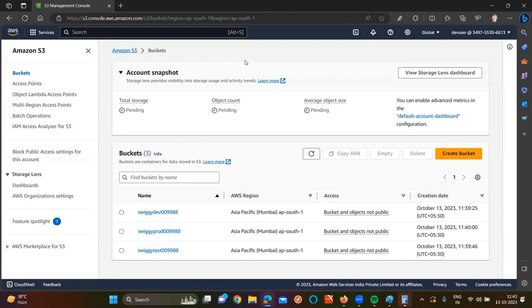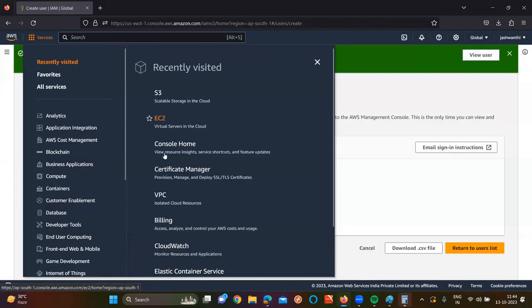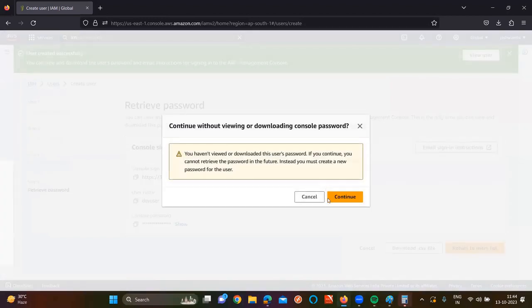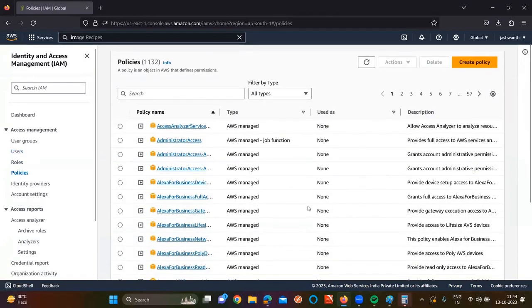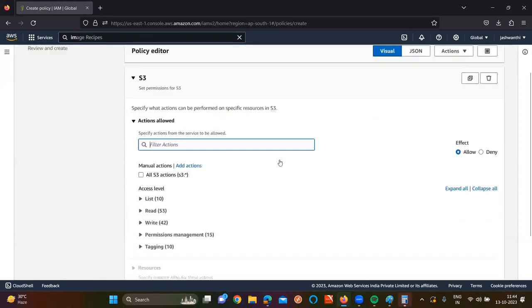So how to create a custom policy? First of all, you need to go to your IAM account, the main user account, root account. Go for IAM here. Already I'm an IAM user only, right? Continue. So now here what I'm going to do is go for the policies. Click on create policy. Policy I am currently creating for which kind of service here? S3 service. Select S3 here.